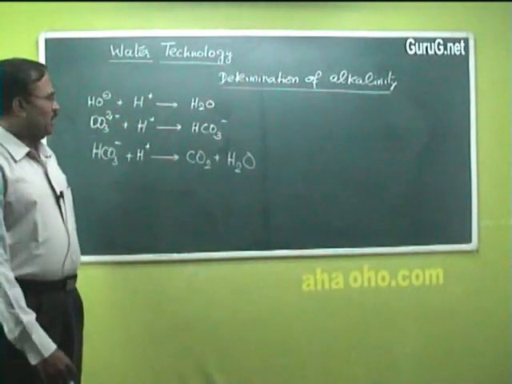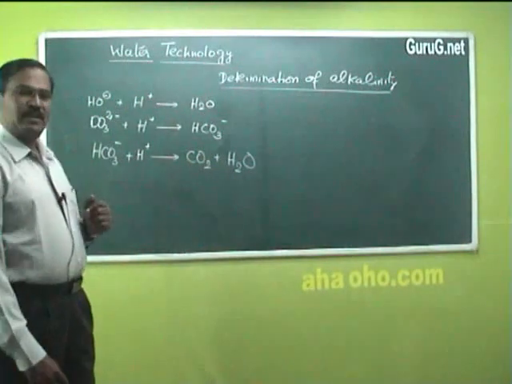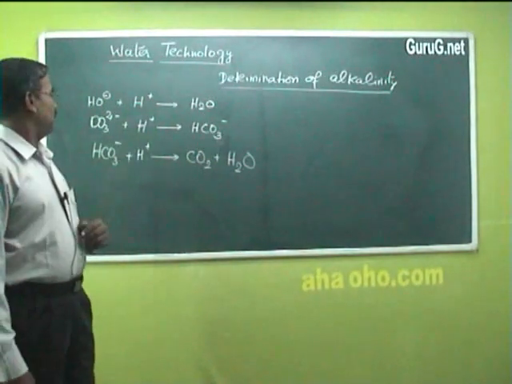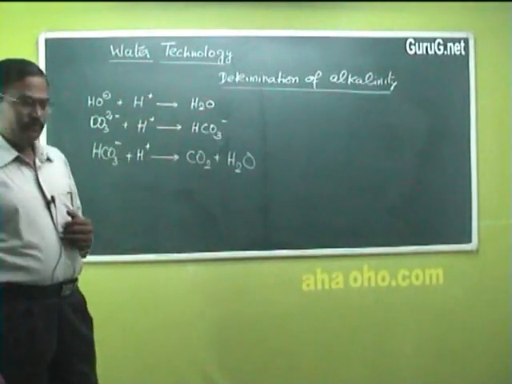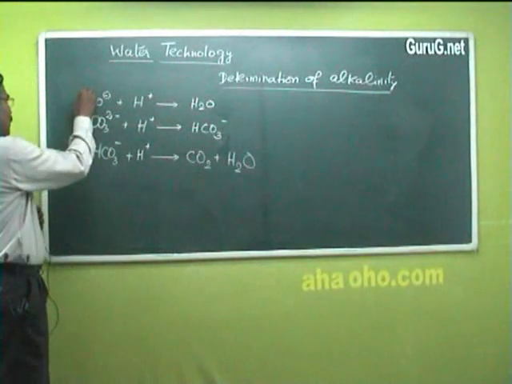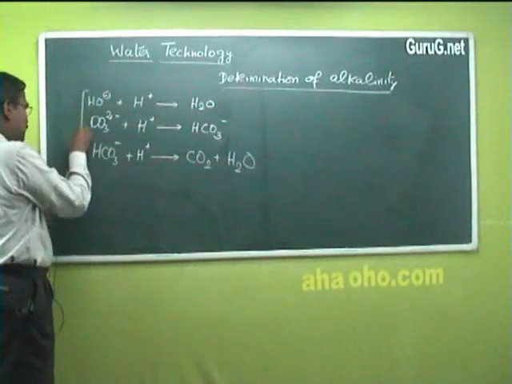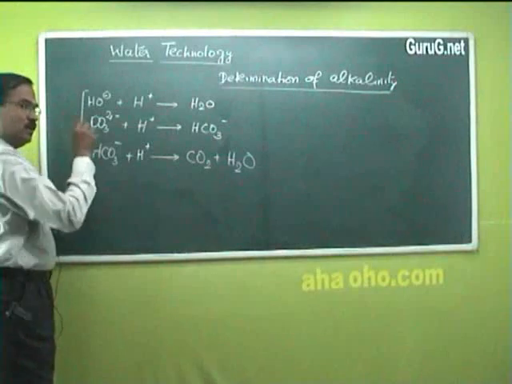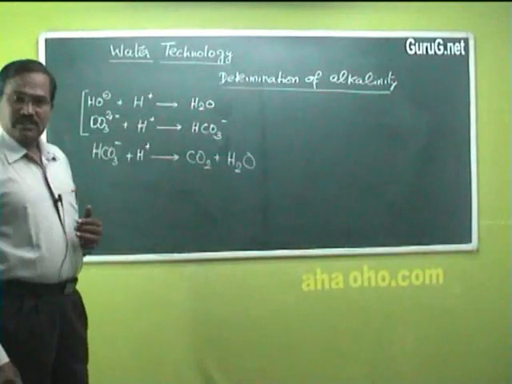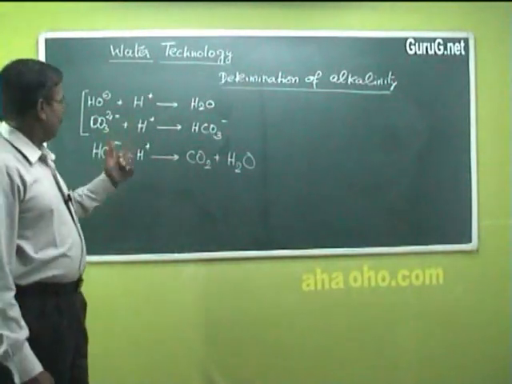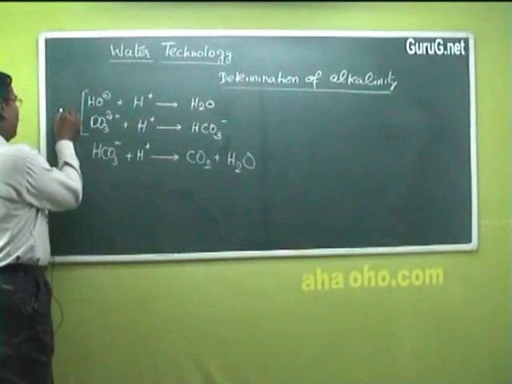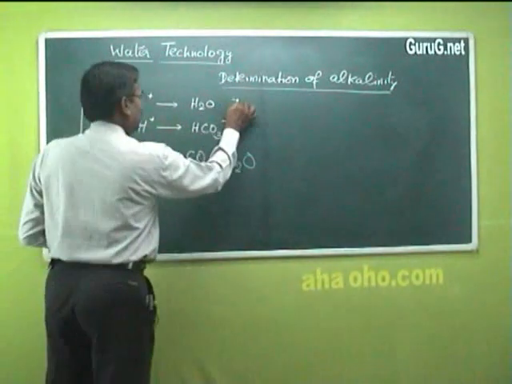These are the three chemical reactions we can expect in the estimation of alkalinity. The first two titrations can be checked by using an indicator called phenolphthalein.